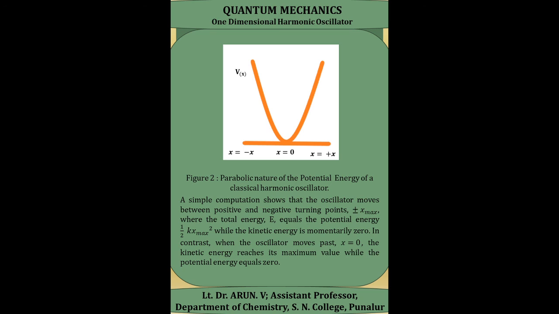In contrast, when the oscillator moves fast at x equal to 0, the kinetic energy reaches its maximum value while the potential energy is equal to 0.